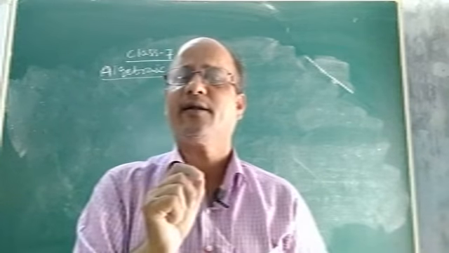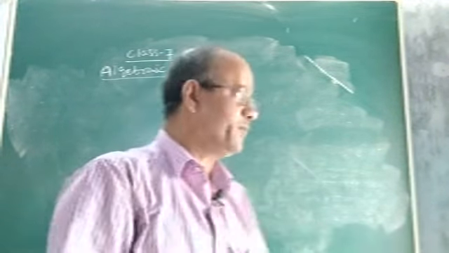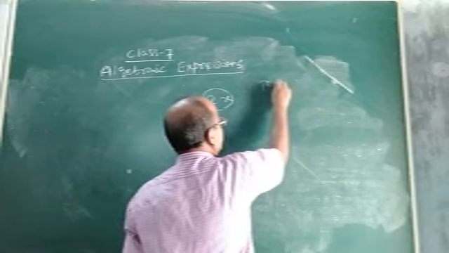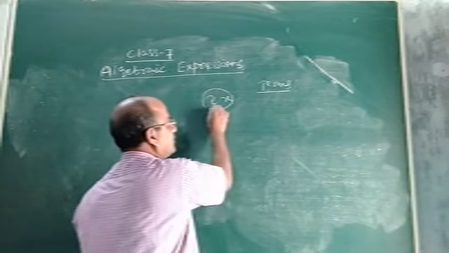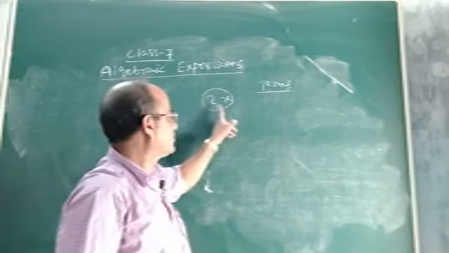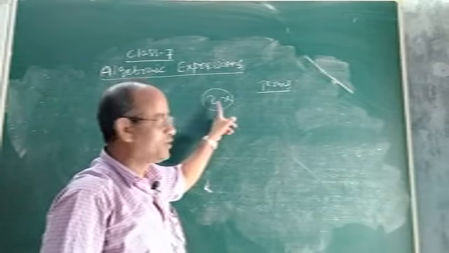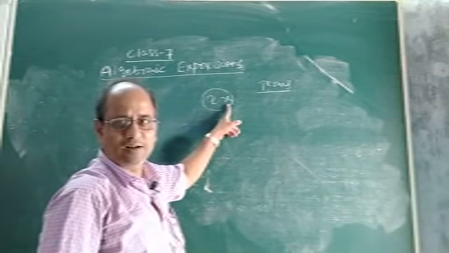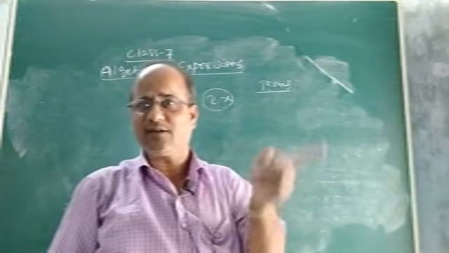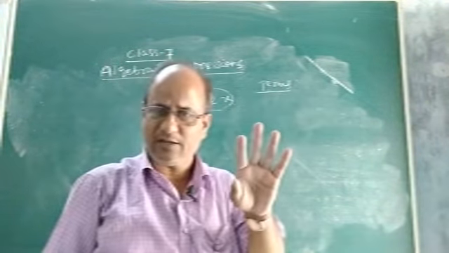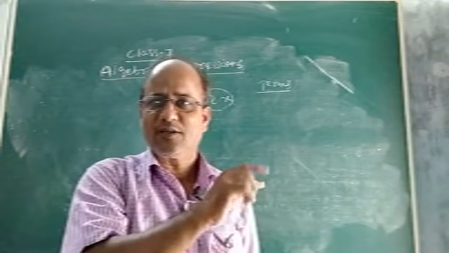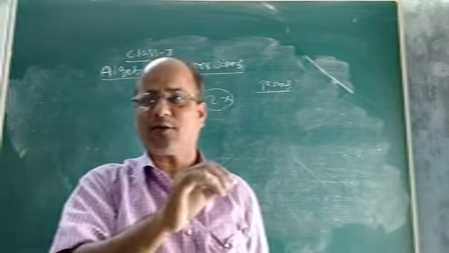Then what else have we read? Coefficients. Suppose 2x. What is 2x? We have also read about terms. What is a term? You see 2x: here 2 is the numeral and x is the literal. So this is a term. 2x is a term; 2 is a numeral and x is a literal. So we have read about terms in class 6. Then like terms and unlike terms, we know what they are. Then the parts of an algebraic expression.